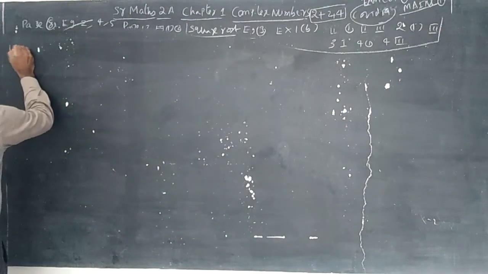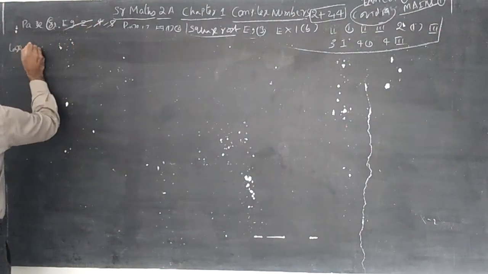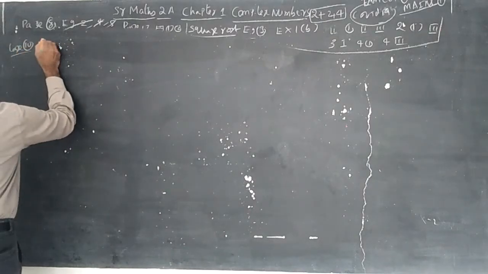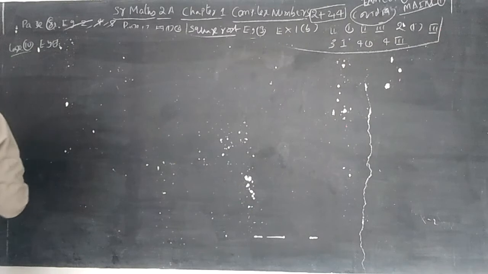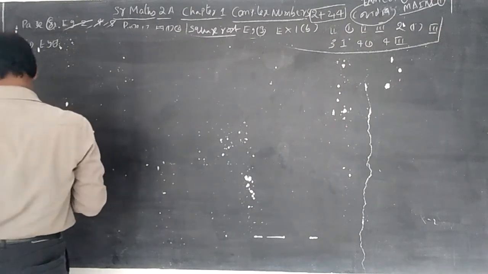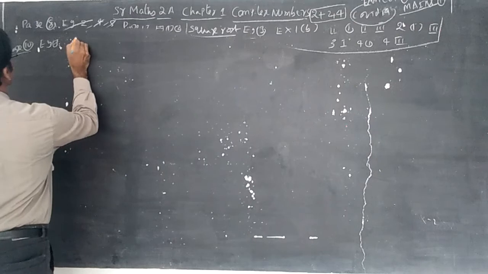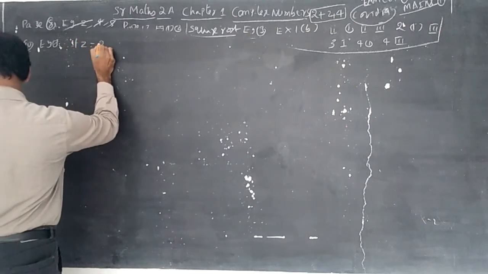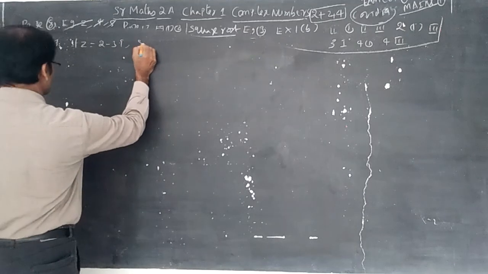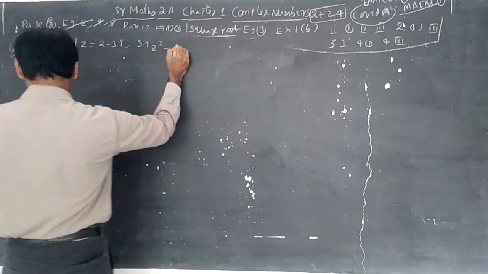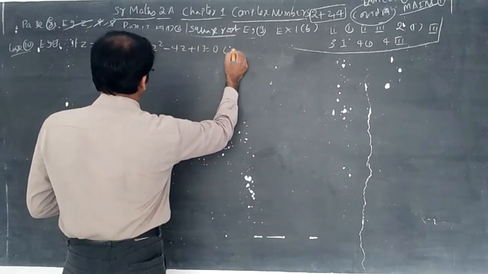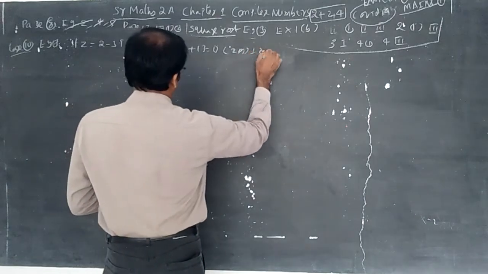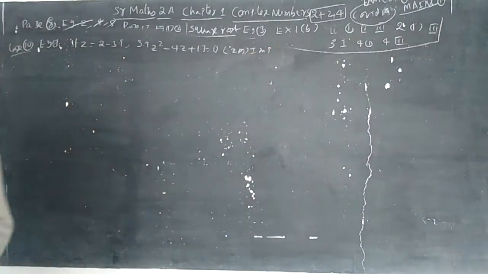Page number 10, example 7. If z is equal to 2 minus 3i, show that z square minus 4z plus 13 equal to 0. This is a 2 marks question, important.